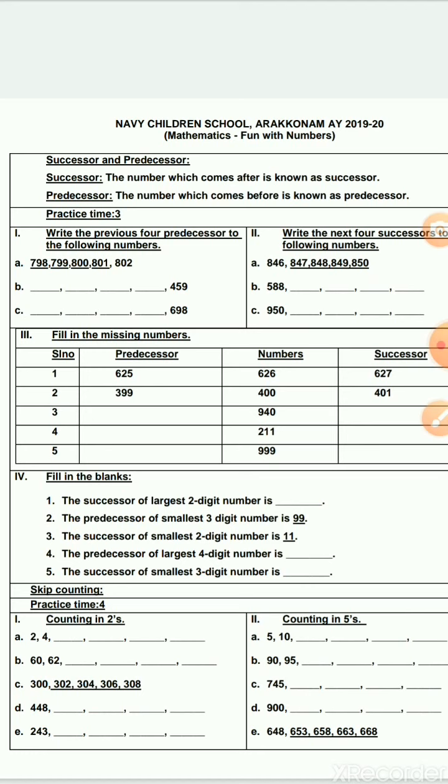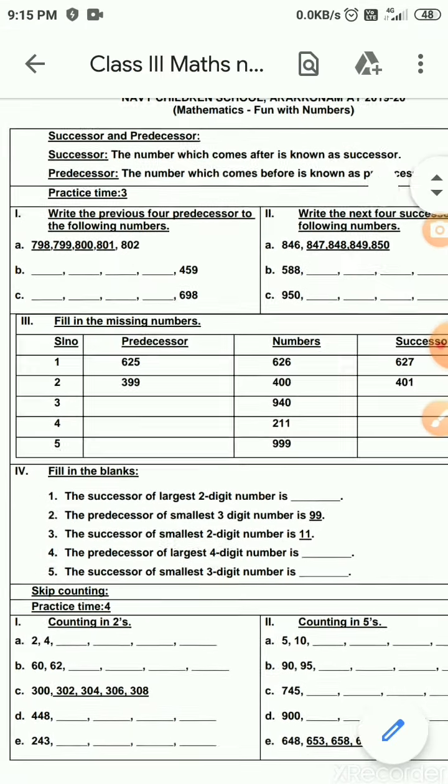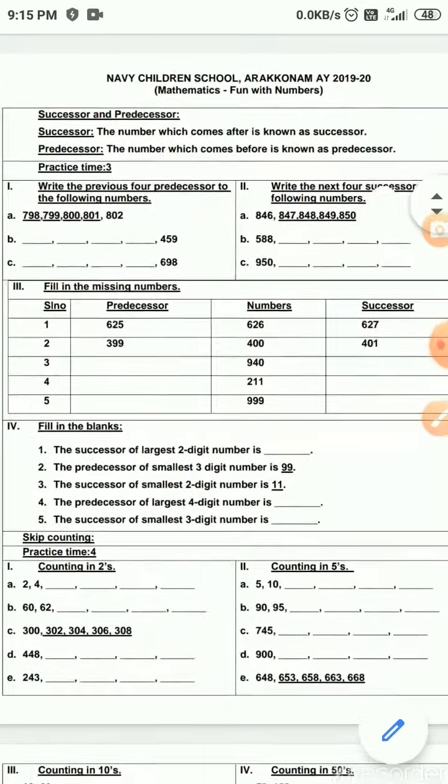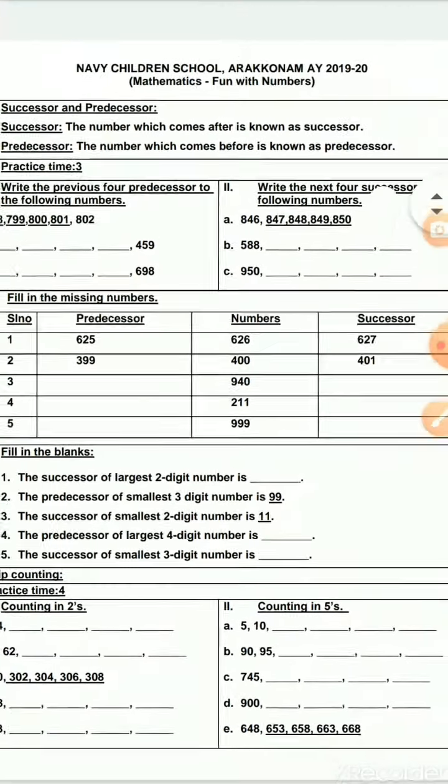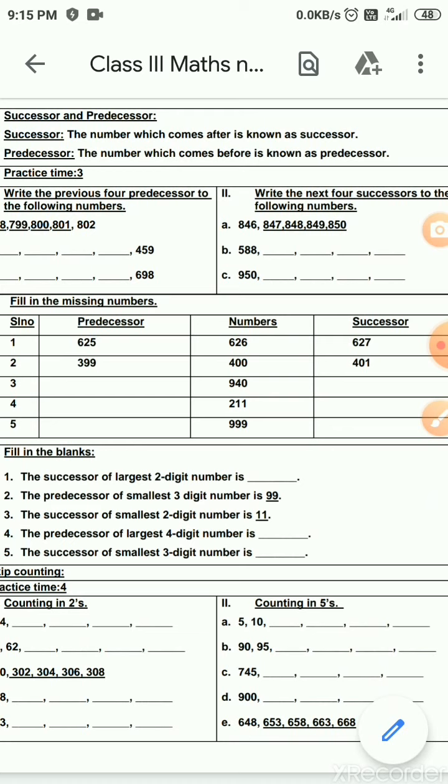Okay, so now let's see the first. You see the third Roman numeral. Fill in the missing numbers. In practice time 3, see the first one. The number given in between is 626. What is the predecessor of 626? What is the previous number of 626? It is 625. That is 626 minus 1. So 625 is the predecessor of 626. So what will be the successor? 626 plus 1. That is 627.